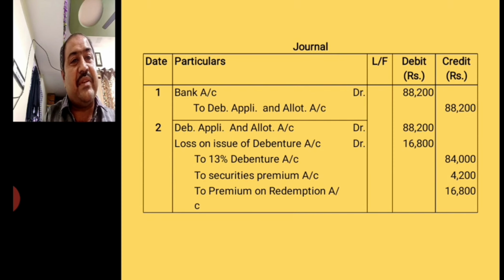Bank account debit to debenture application and allotment; debenture application and allotment, loss on issue of debenture to 13% debenture, to security premium, to premium on redemption account. So here the premium at the time of issue will be credited to security premium account. How is this 4,200? That is 84,000 into 5%. And 16,500, that is 84,000 into